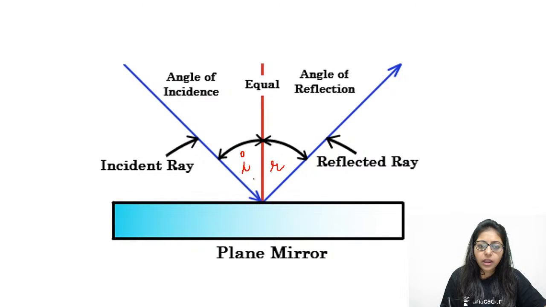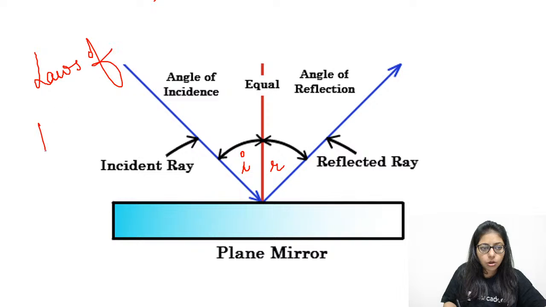So, whenever light falls on a surface, it follows certain laws of reflection. What does it follow? It follows certain laws of reflection. Can you tell me what are those laws of reflection?